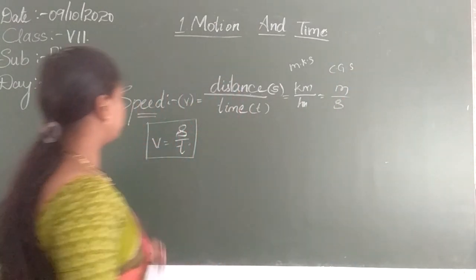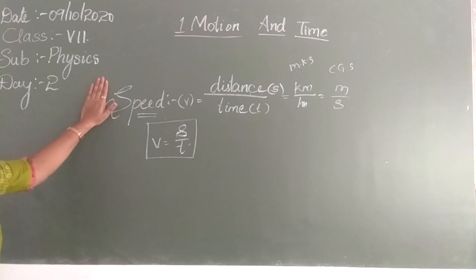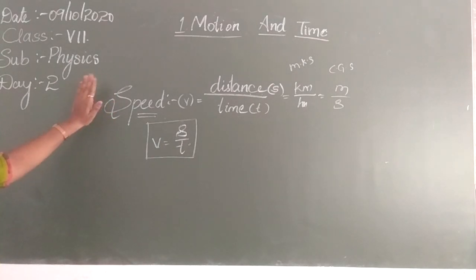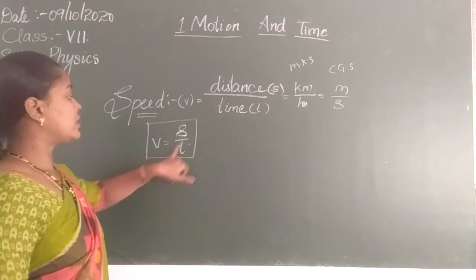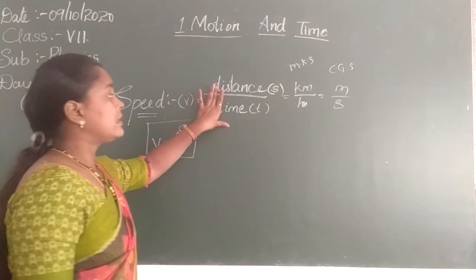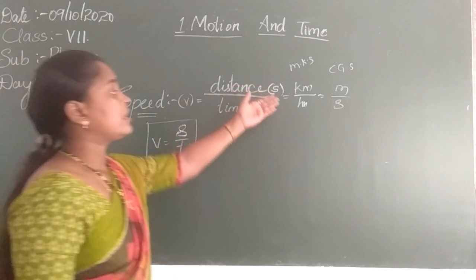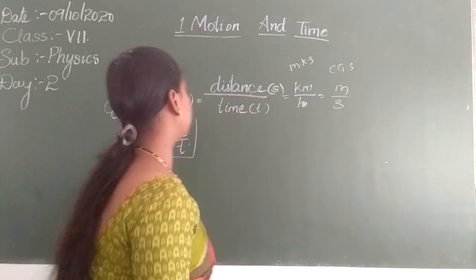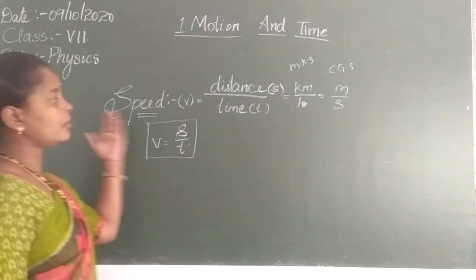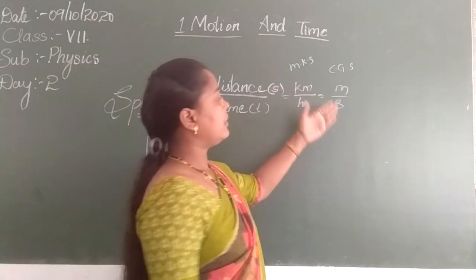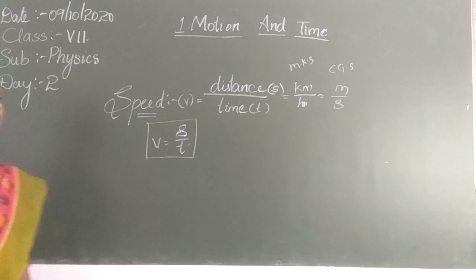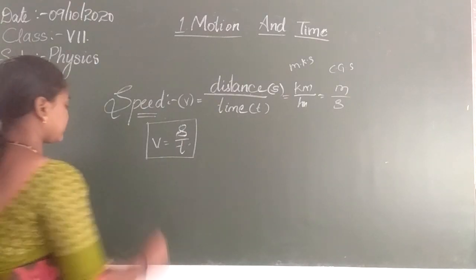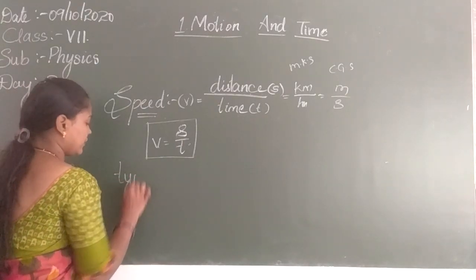Once again, the fastness or slowness of the object is said to be speed. We can derive speed from distance and time, that is v is equal to s by t. The units of speed are kilometers per hour and meters per second in the MKS and CGS systems. Now we will come across types of speed.